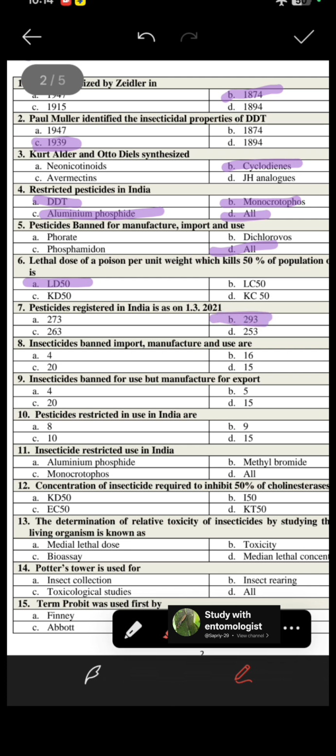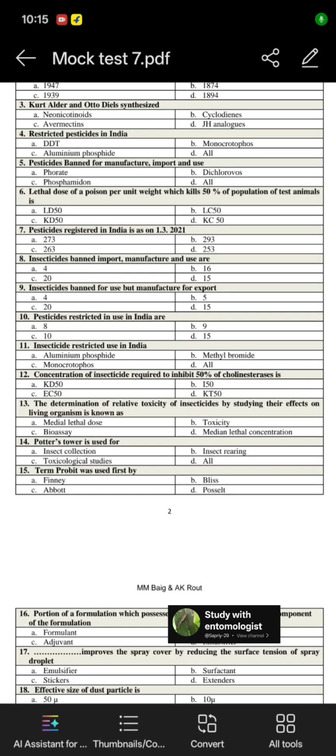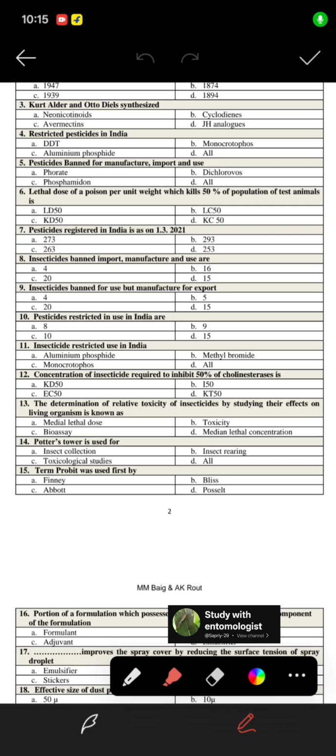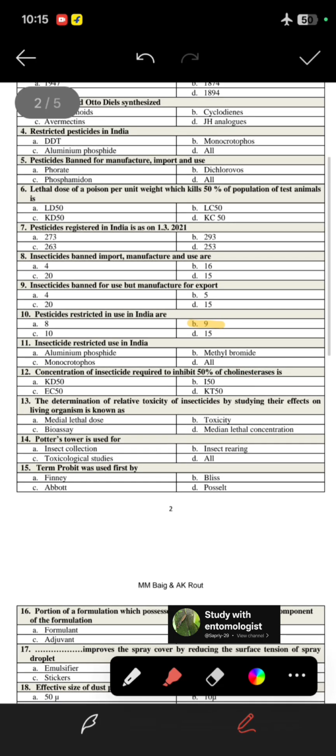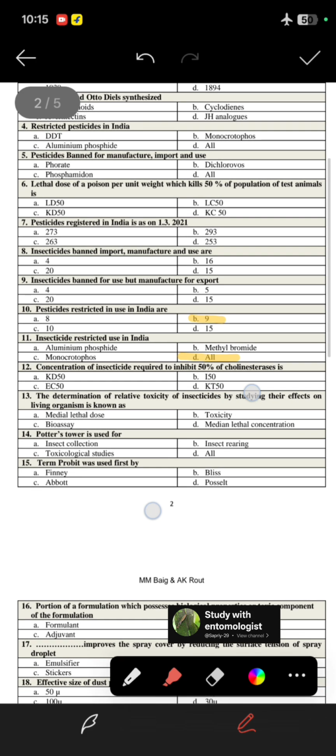Next question is, insecticides banned for import, manufacture and use. Next question is, pesticides restricted in use in India. So 9 pesticides are in restricted use. So the answer is 9. Next question is, insecticides restricted for use in India. So aluminum phosphide, methyl bromide, monocrotophos, DDT, all are restricted.